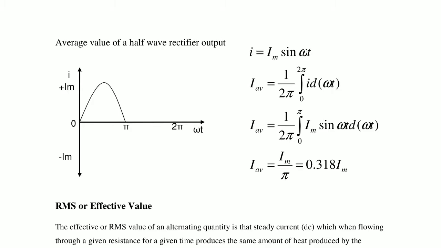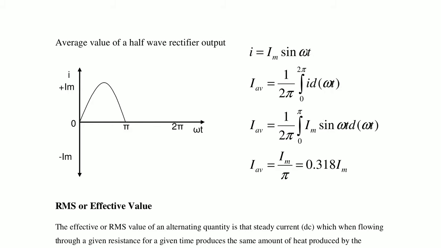In the previous cases, for the sinusoidal waveform consider only pi as the base, and for the full wave rectifier also the base is pi. But for the average value of the half wave rectifier, the base is 2 pi. So 0 to pi, Im sin omega t. Finally I average is equal to Im by pi, or 0.318 Im, where Im is the maximum value of current.